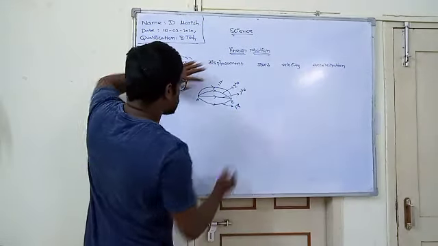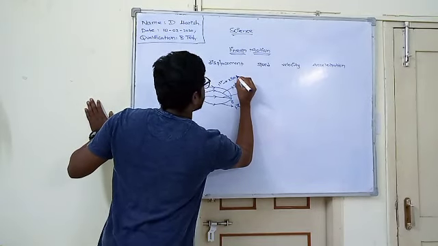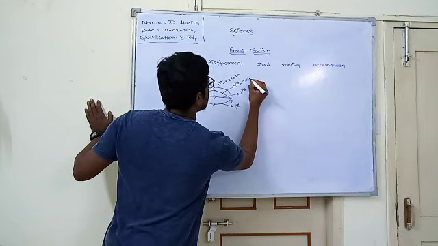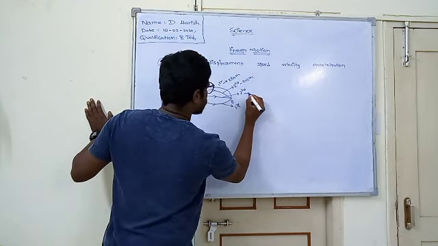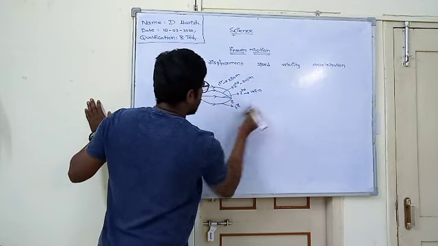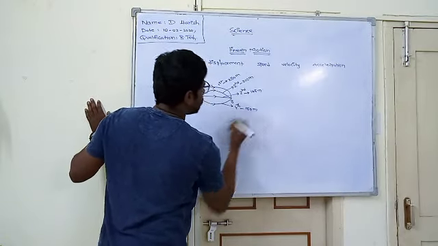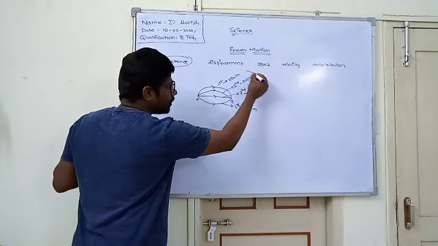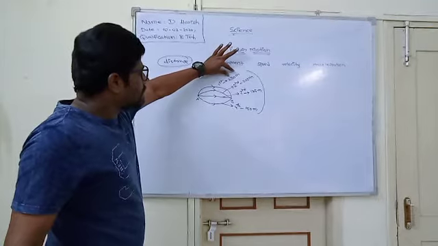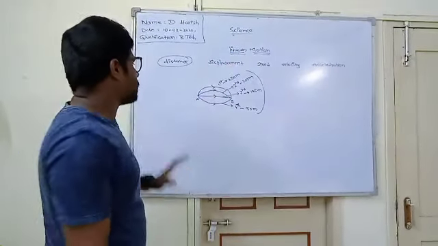The first path has 250 meters of length, the second one 200 meters, the third one 125 meters, and the fourth one 150 meters. All these paths have some length, which is nothing but distance. These are called distance. Now coming to the displacement.